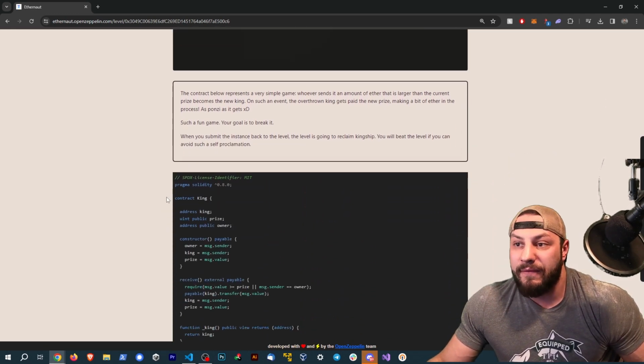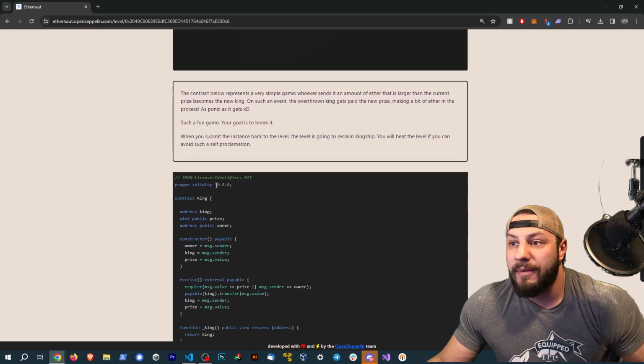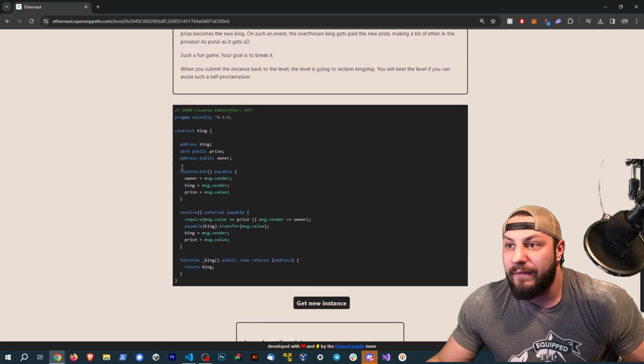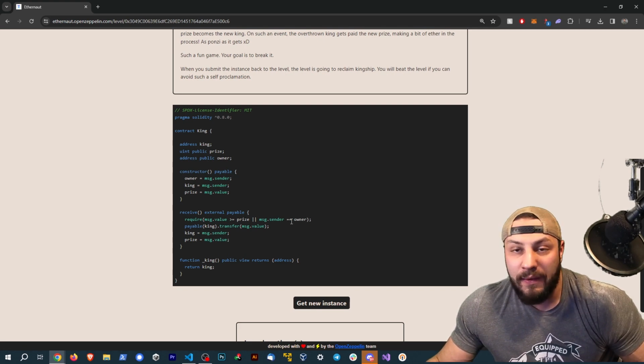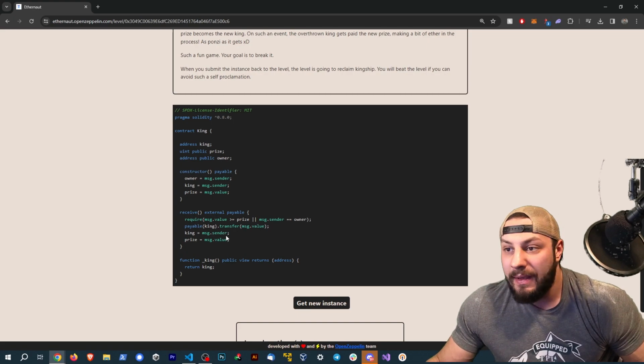If we scroll down, we see the contract is called King. We're using pragma version 0.8, so not subject to underflows or overflows necessarily. We have an address king, a uint public prize, and an address public owner. The owner of the contract seems to be sort of like the admin. And then we have a receive function. The receive function is going to make sure the message.value is greater than or equal to the prize, or the message.sender is the owner. If that's true, then the payable king gets whatever value is sent to the contract, the message sender becomes the king, and the prize gets updated.